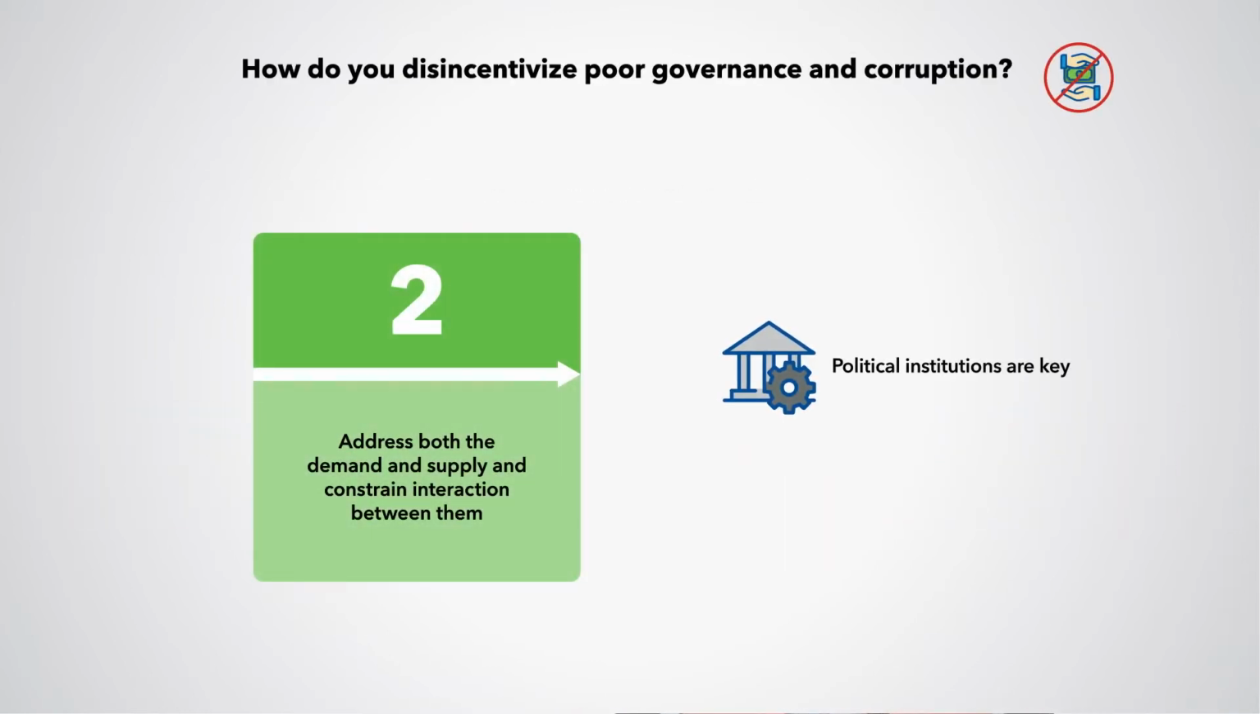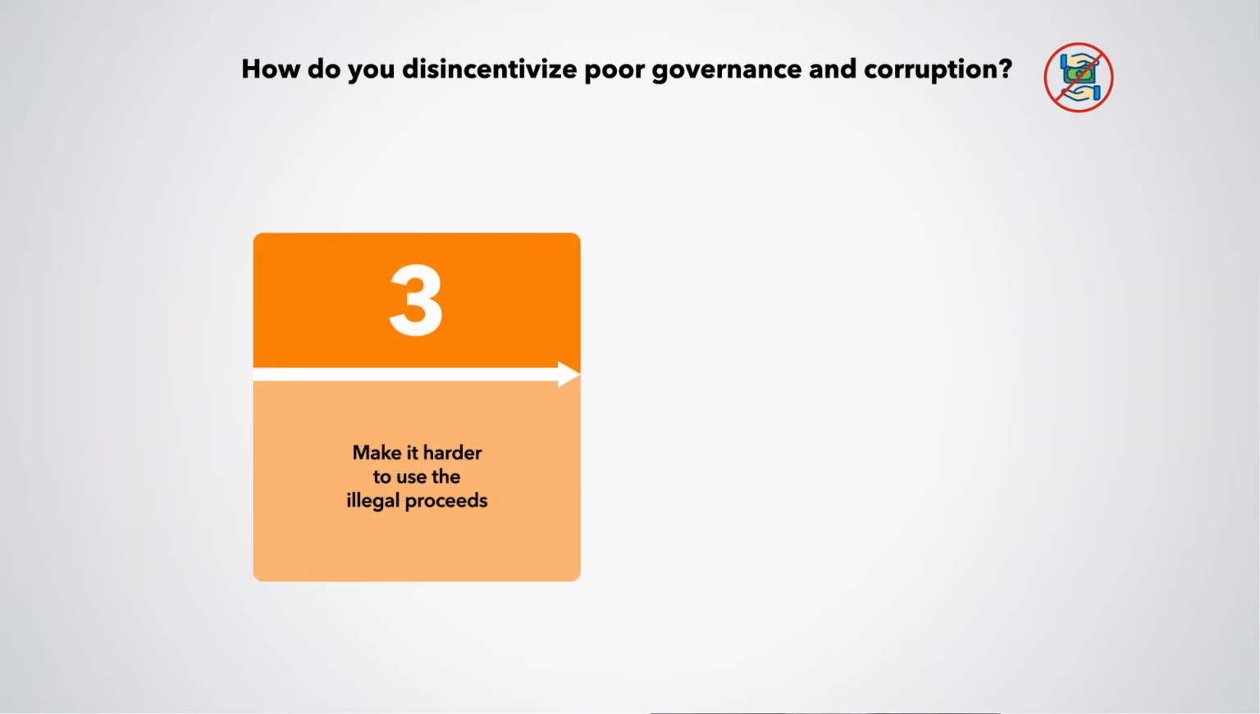Political institutions are also key to disrupting coordination between potential bribe givers and bribe takers. Many countries, for example, limit the size of political contributions and make lobbying more transparent. Some countries also restrict post-government employment to avoid the revolving door phenomenon, when former policy makers get lucrative jobs in the lobbying industry. Third, make it harder to use the illegal proceeds.